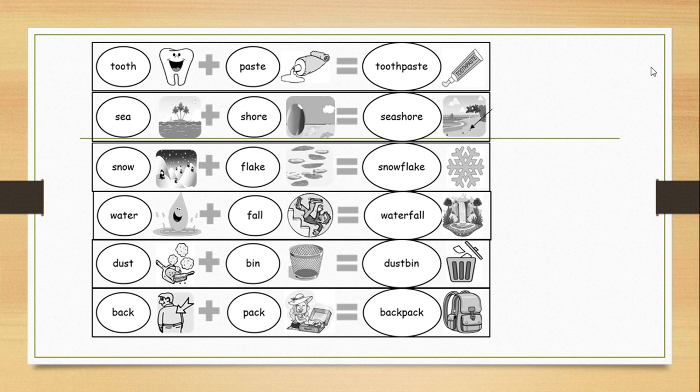Next, we have snow, the cold white ice that we can find in winter, and flake, which is anything that is cut into a thin round shape, like the corn flakes that you eat in the morning. It is called flakes because it is cut like a flake, and the chips, it is cut like a flake also. Together they are snowflake, the thing that we may draw or even sometimes find in winter.